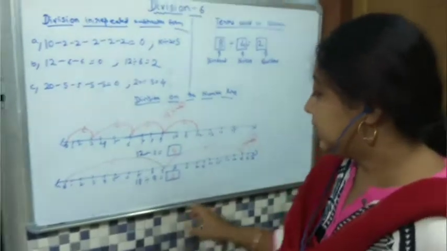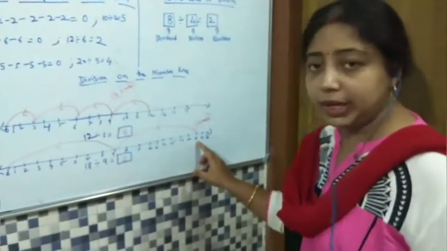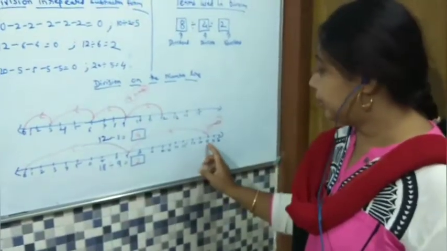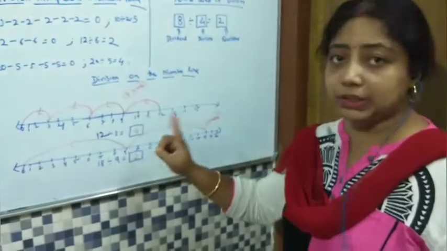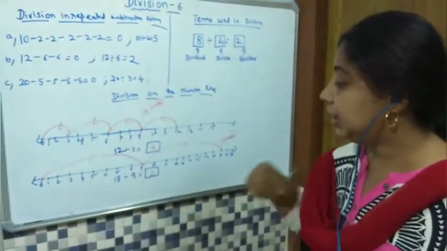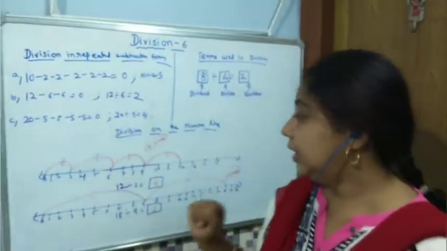Similarly, another question, 18 divided by 9. So first we will go to 18, and how many steps will we go back? 9. So from 18 to 9 once, again 9 to 0 once, that means 2 times. So the answer is 2. So in this way we do division on a number line.